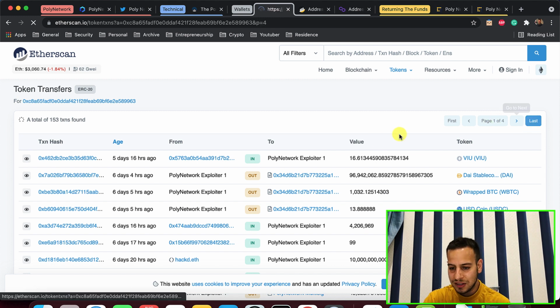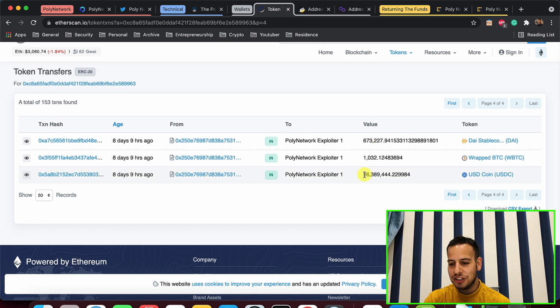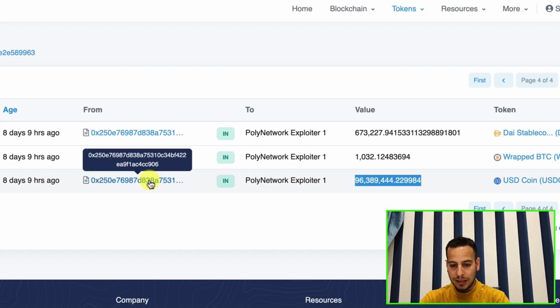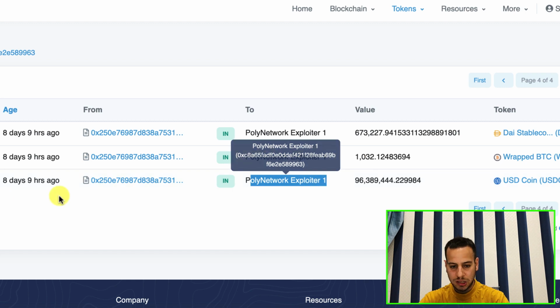So I'm going to go to the last transaction, and this is actually the first transaction. You can see 8 days ago, 99 hours ago, a transaction of 96.389 million USDC tokens. This is the first transaction that has been stolen. Almost 100 million USDC tokens from the smart contract to the Poly Network exploiter